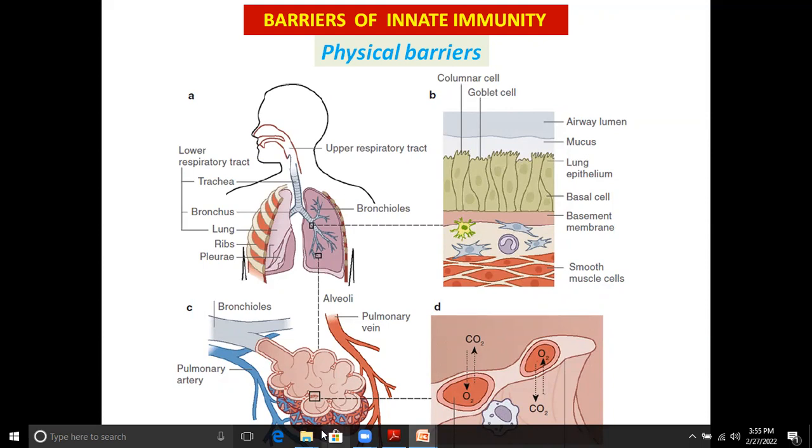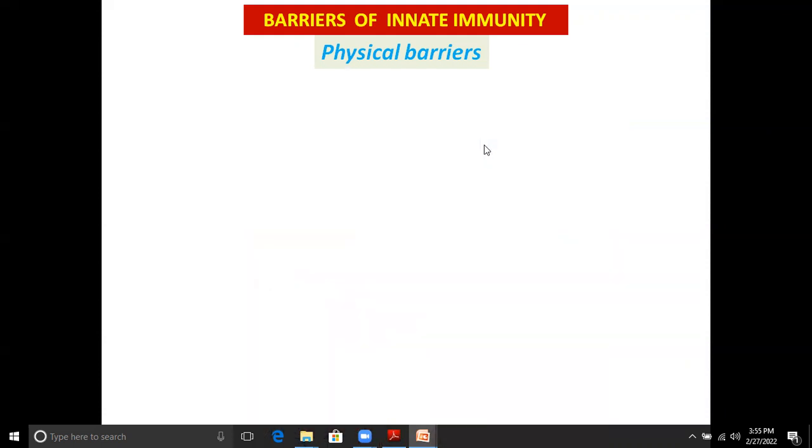In this way, the different body linings expel the mucus secretion with sticky substances, and the pathogens are attached to this sticky substance. Now these are the physical barriers, different body layers involved in blocking the pathogen.